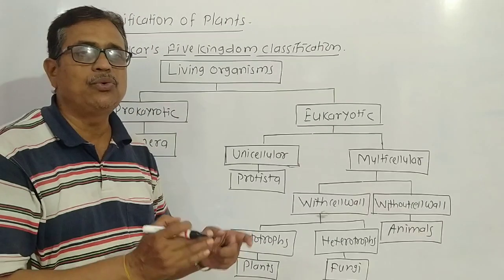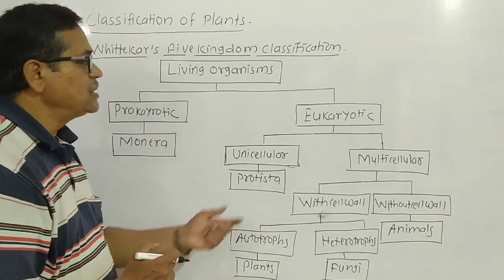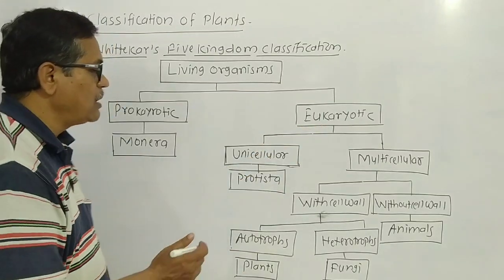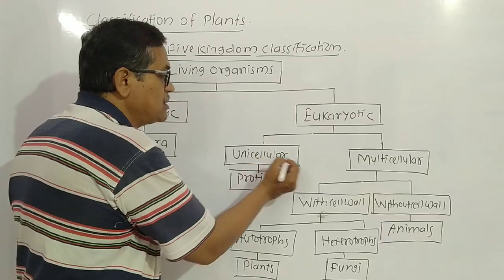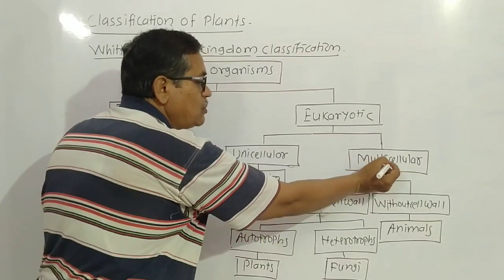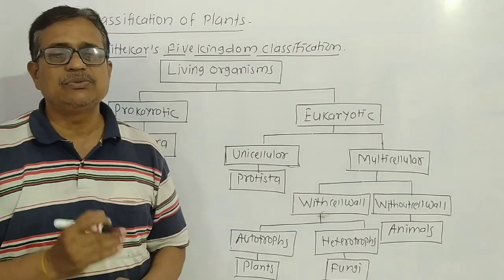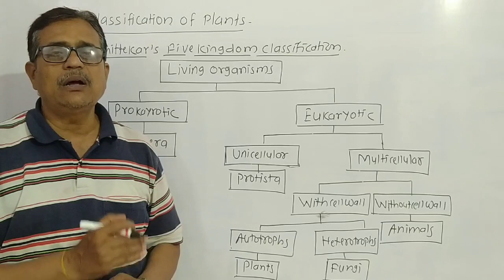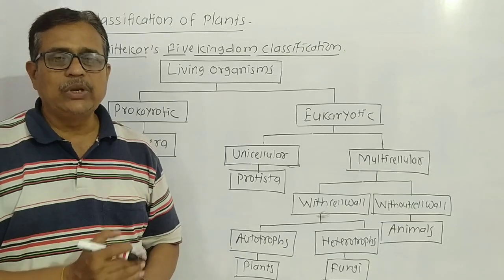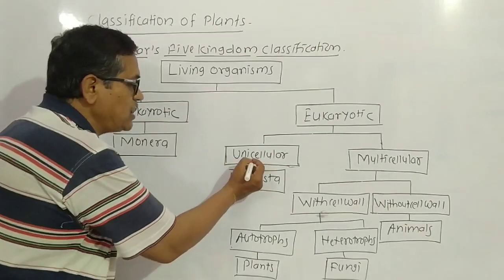They are called eukaryotic organisms. Then such eukaryotic organisms are classified into two types, that is unicellular organisms and multicellular organisms, depending upon the number of cells present in that living organism. You know what is unicellular?